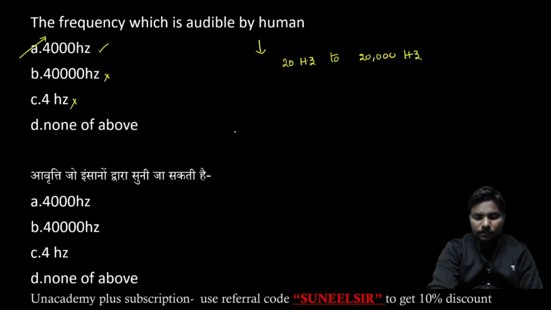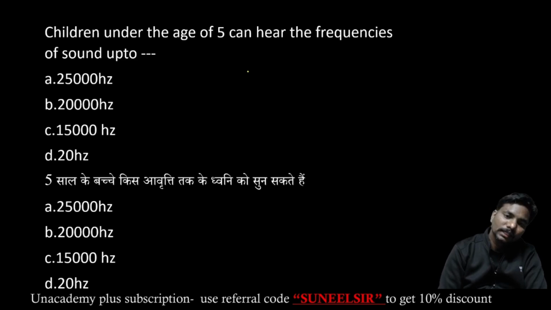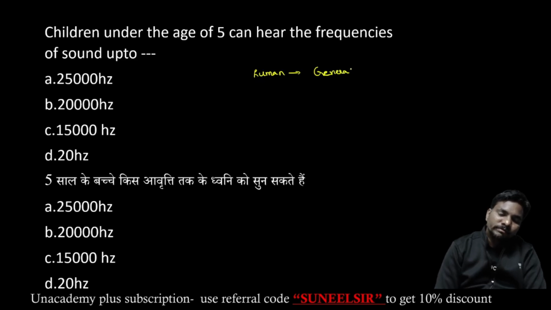Coming to the next one, the children under the age of 5 can hear the frequencies of sound up to dash. Here, what is the general audible frequency? 20 to 20,000 hertz.